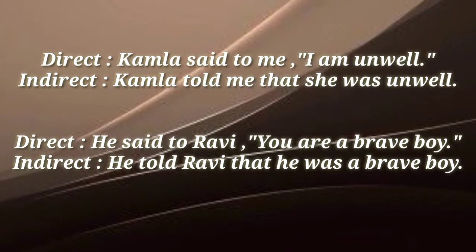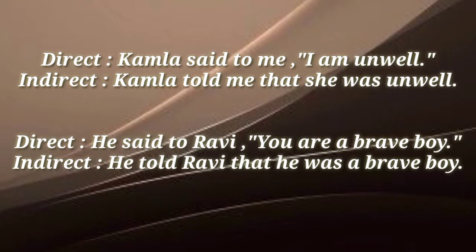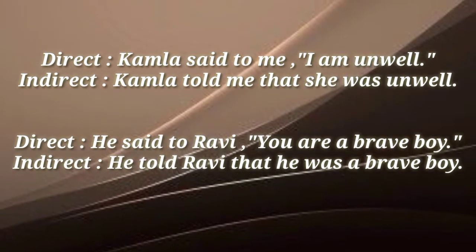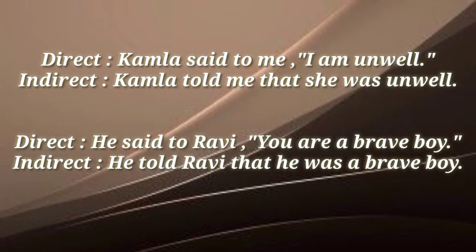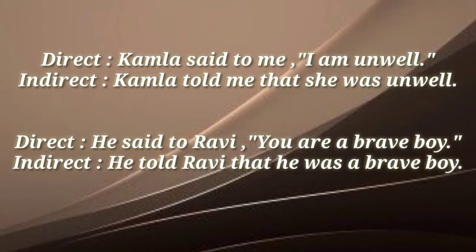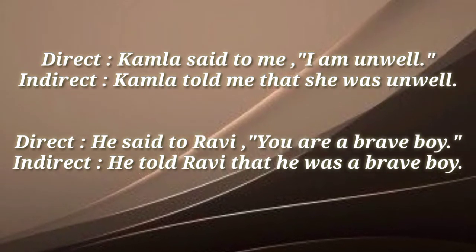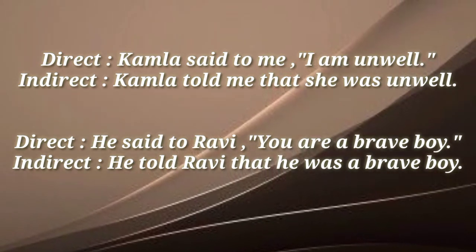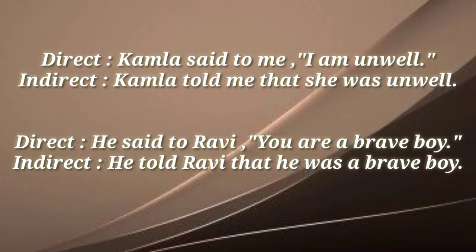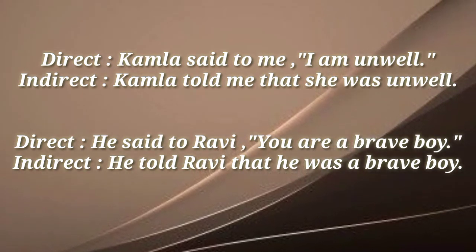One more. Direct, he said to Ravi, you are a brave boy. Indirect, he told Ravi that he was a brave boy. In both sentences, when we change direct into indirect, we have used the conjunction that, and we have also kept the rules which we have to follow according to the tenses and person, which we have seen in the last video.